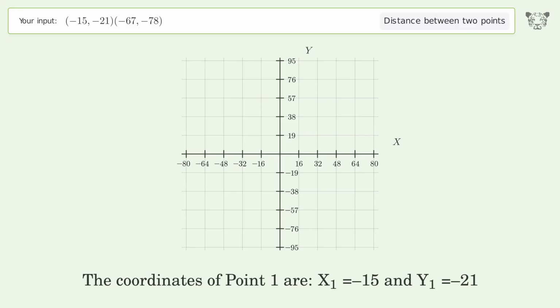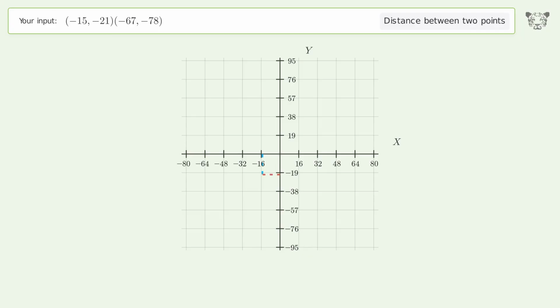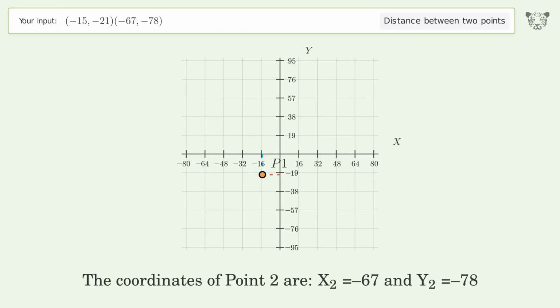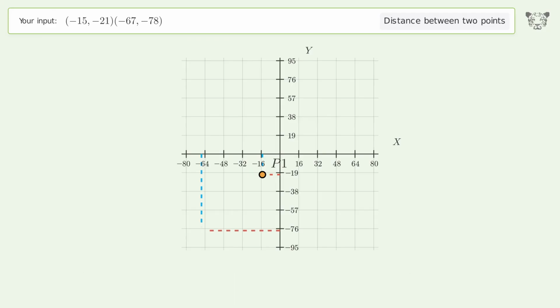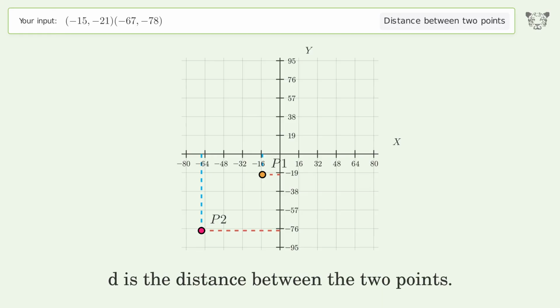The coordinates of point 1 are x1 equals -15 and y1 equals -21. The coordinates of point 2 are x2 equals -67 and y2 equals -78. D is the distance between the 2 points.